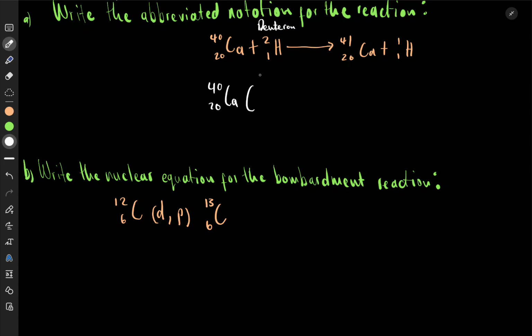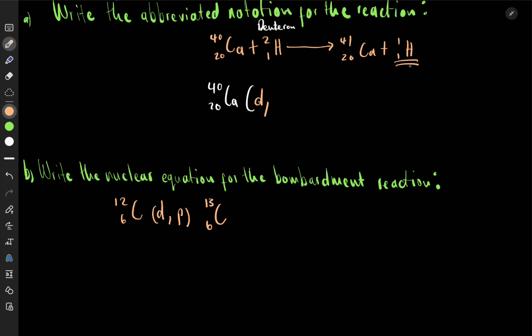How do we put it? We can either write it as 2,1 H or just as a D. In this case, we usually put it as a D, then a comma.